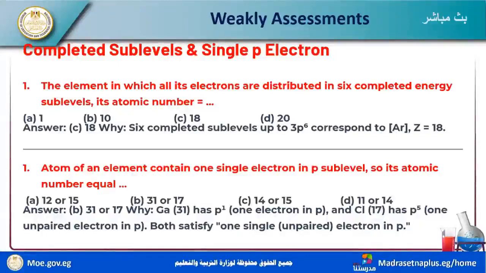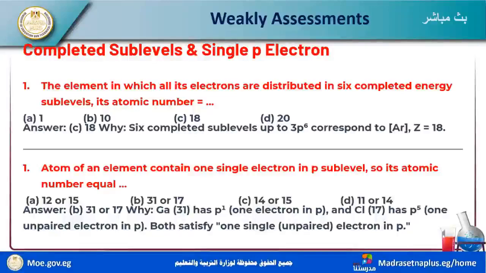Maybe 31 and maybe 35, maybe 14, maybe 17, because 31 is 4p1, but 17 is 3p5.